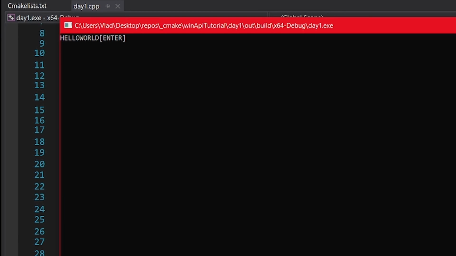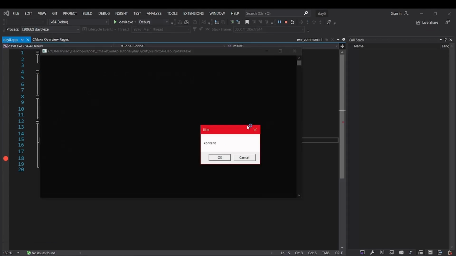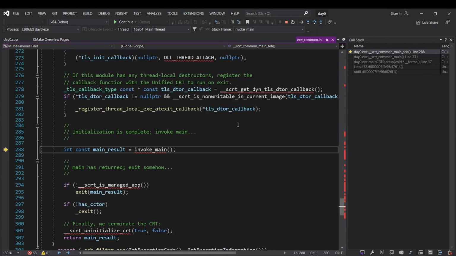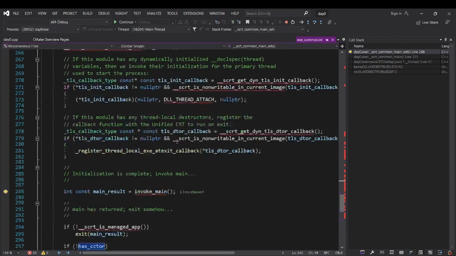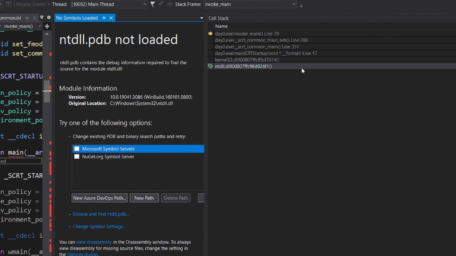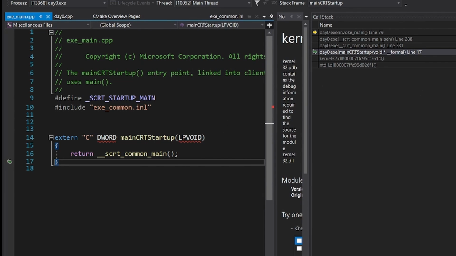Now, how do you make the console disappear? If you try to debug a Windows application, you will see that main is not actually the entry point. mainCRTStartup is the entry point, and basically the C++ runtime will do some initialization stuff first, and then it will call the main function. So let's take a look at this call stack. NTDLL is basically the Windows kernel, and it calls into, well, other Windows kernel stuff. Then we finally get to the C++ entry point that will eventually call into our main function.